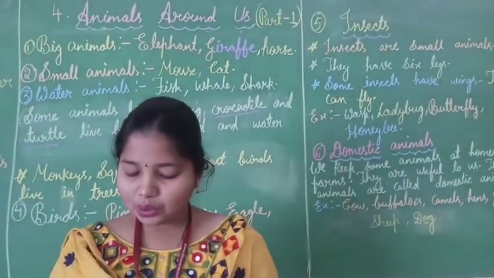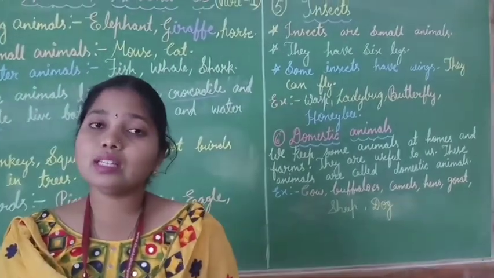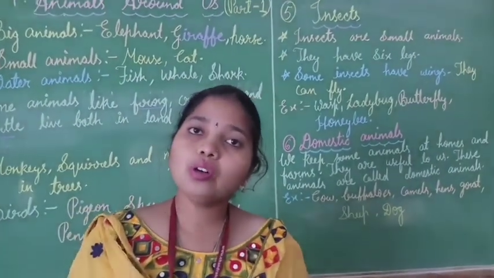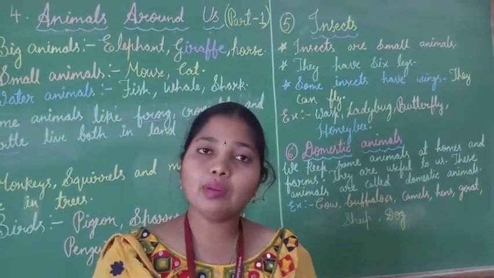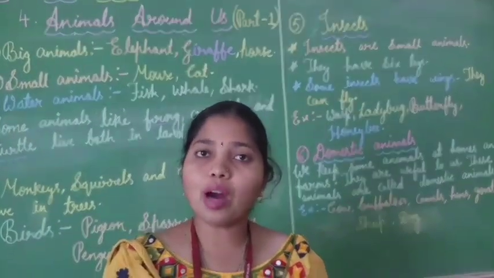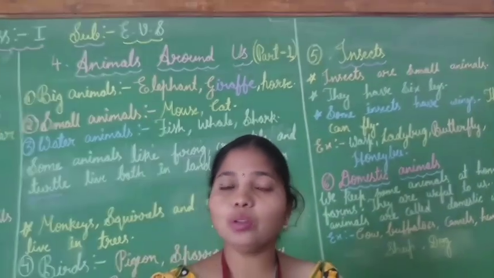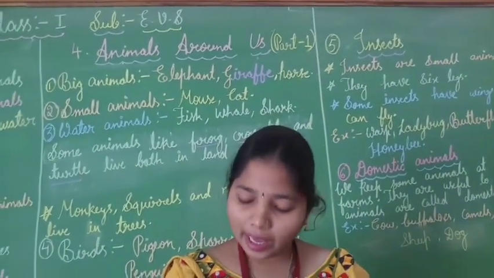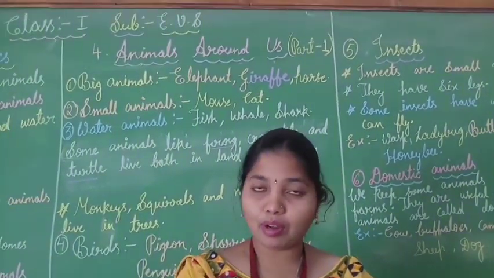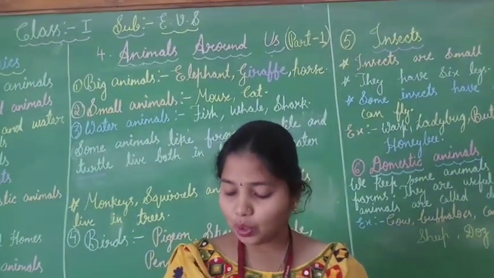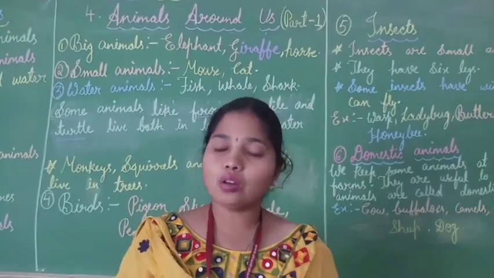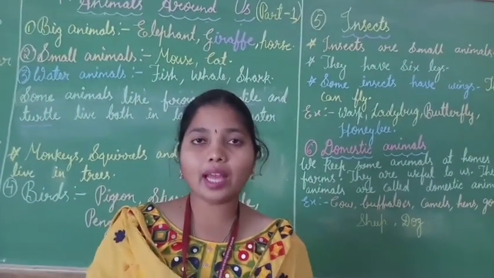These animals are very useful to us in many ways. They are called domestic animals, children. The animals which we keep in our home or farm and which help us are called domestic animals. Cows, buffaloes, camels, hens, goats, sheep and horses are some domestic animals.